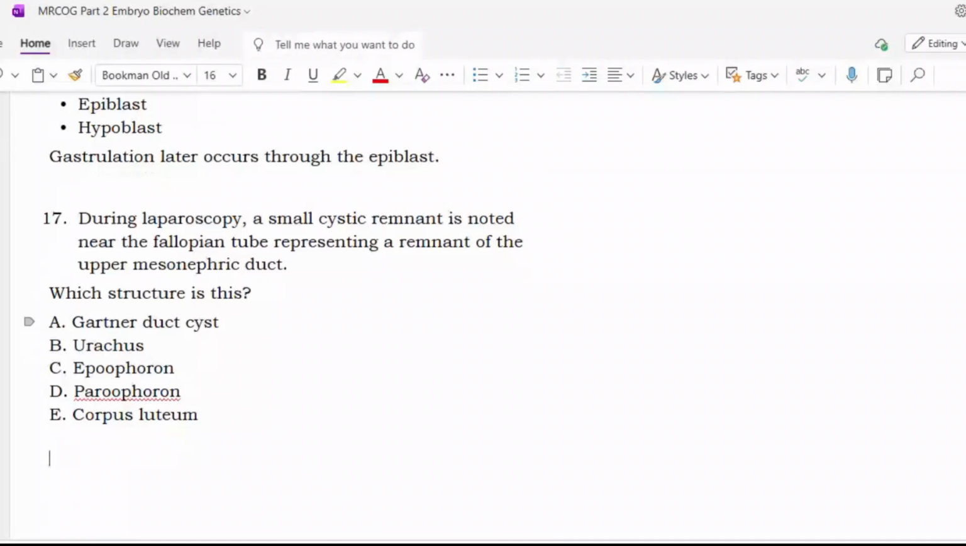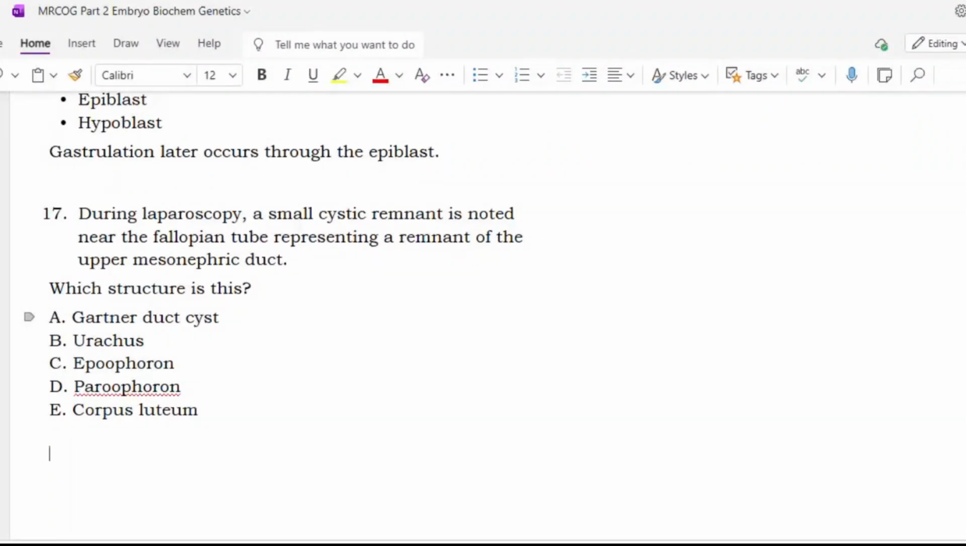Okay, next. Yes. During laparoscopy, a small cystic remnant is noted near the fallopian tube, representing a remnant of the upper mesonephric duct. Which of the following structures is this? Gartner cyst, urachus, hydatid of Morgagni, epoophoron, paroophoron, corpus luteum.